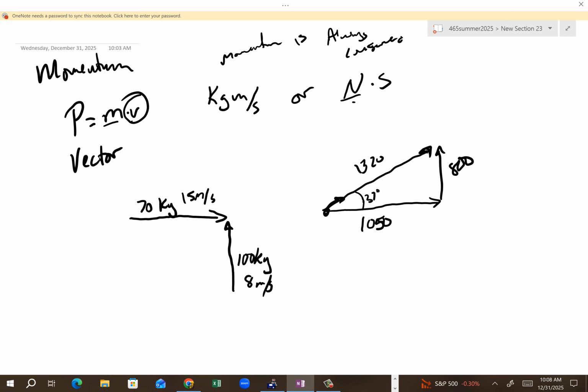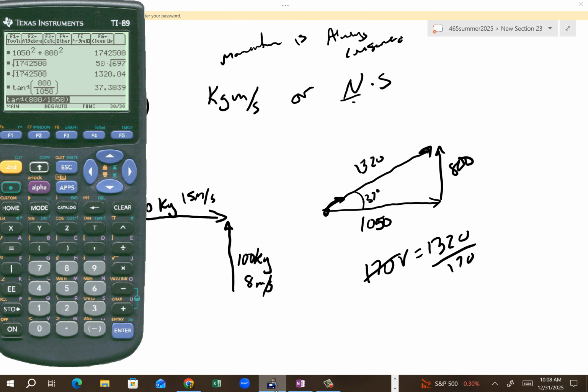Okay. How fast will we be traveling? Well, our combined mass is now 170. So 170 times v is equal to 1320. So it looks like we will be traveling now at 13.